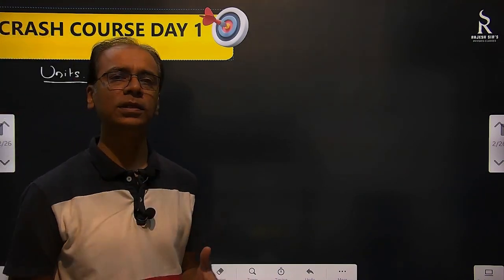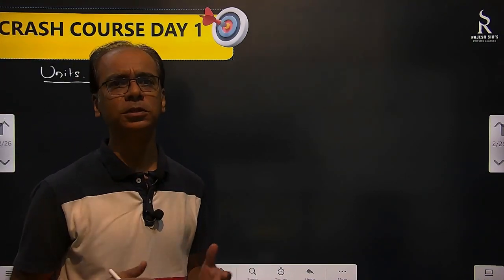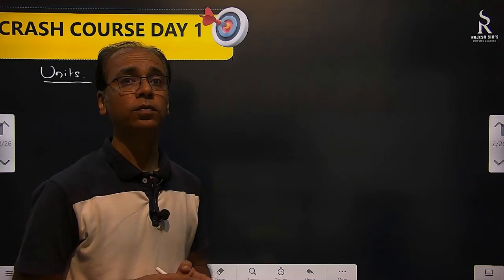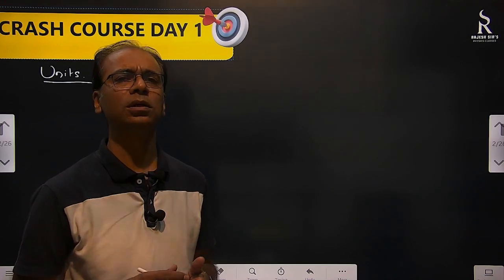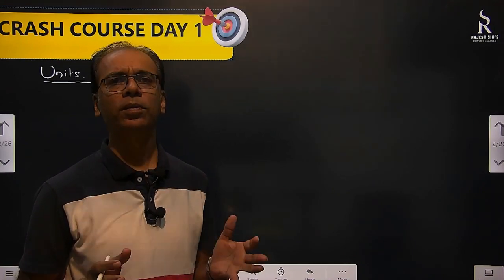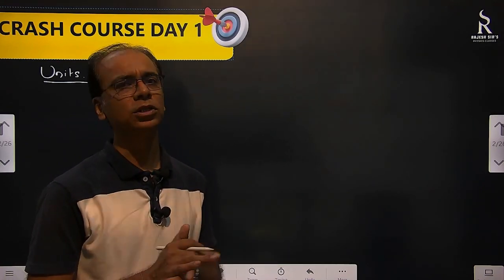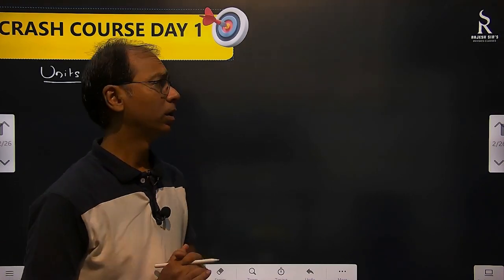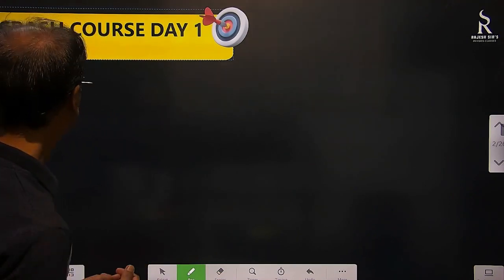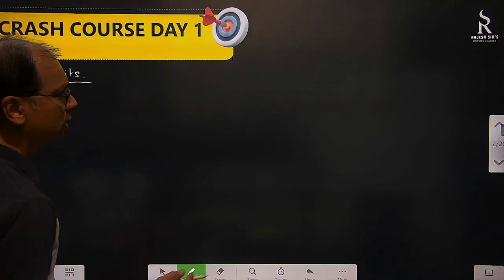Okay. So what we have basically in physics, what we do? Physics basically is the science in which we do a lot of measurements. Measurements of what? Physical quantities. What physical quantities? Mass, length, temperature, time. Whenever we go into lab, we will go and measure something. Okay. So what we measure? Physical quantities. Two types of physical quantities we have seen, right?